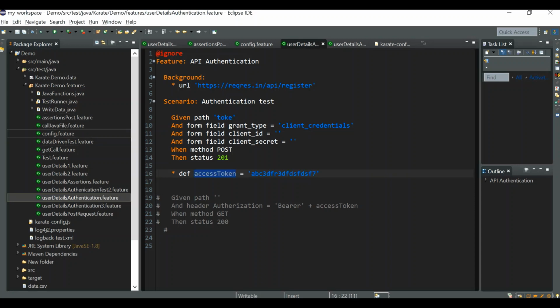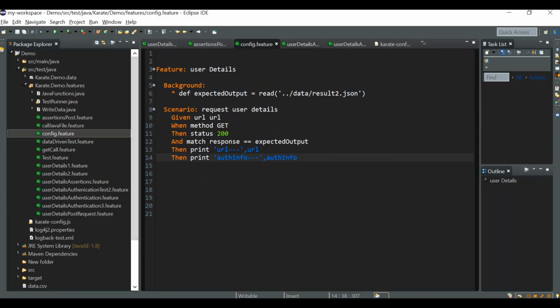Go to this config.feature. Here we are printing the complete value of auth info. Now we'll print out only the access token value. How to print out the access token value? You can use auth info dot access token. Right? Let us run it again.